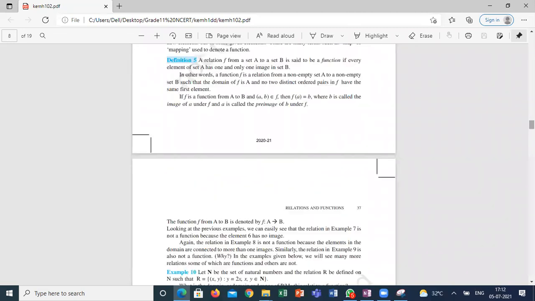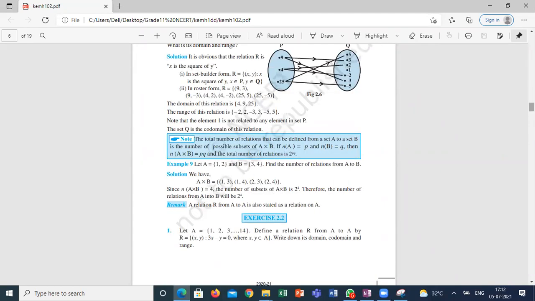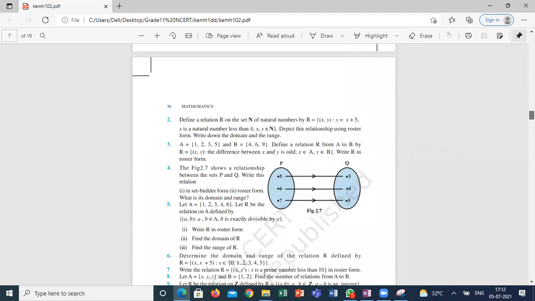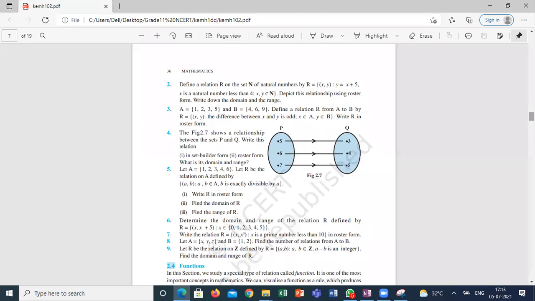So keep it in mind. What are the elements of the first set that are mapping to the second set? What are the elements applicable for the given relation? Those elements only come under domain. What are the outputs of the relation? Those elements only are in the range. Irrespective of whether they are images of the first set or not, all the elements of the second set are called codomain.